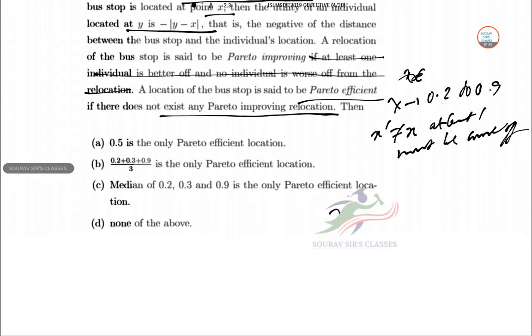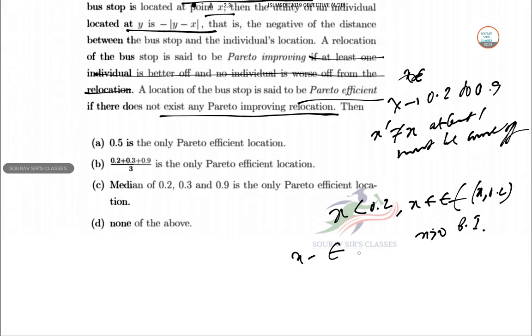So for x less than 0.2, x plus epsilon lies between 0.2 and 0.9. Now this is a Pareto improvement. And for x greater than 0.9, x minus epsilon will give you something between 0.9 and x.